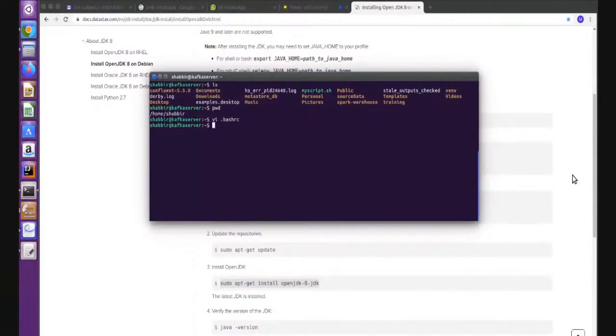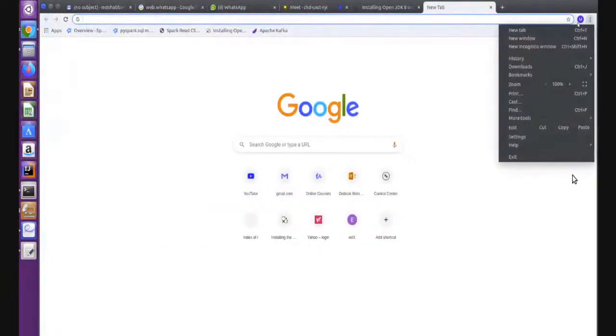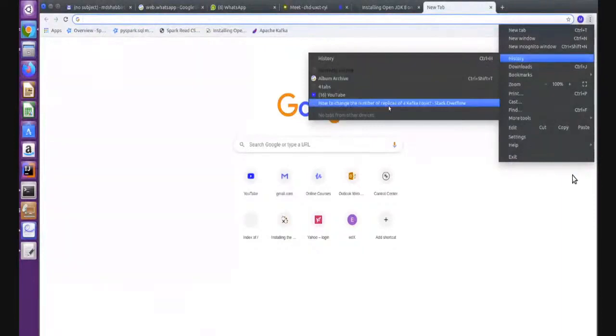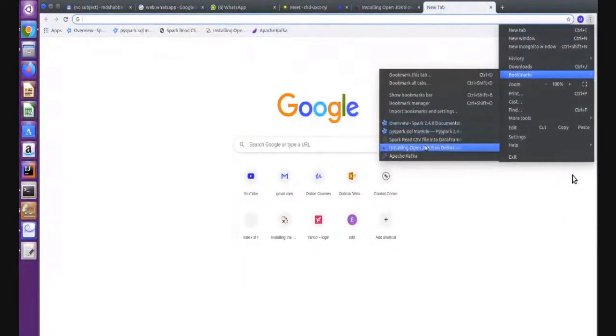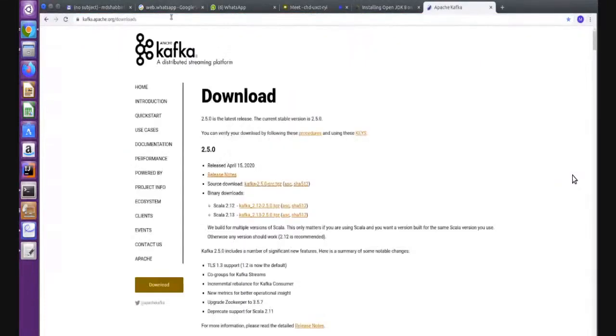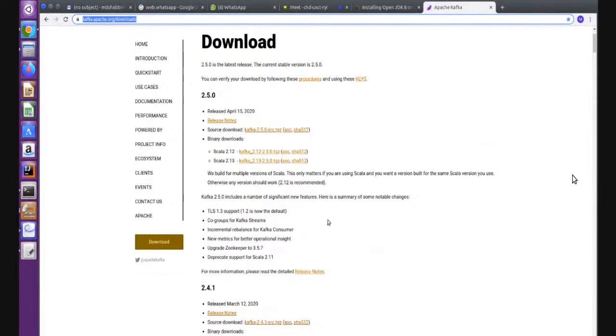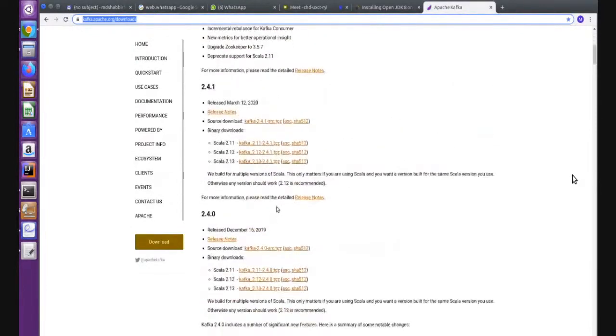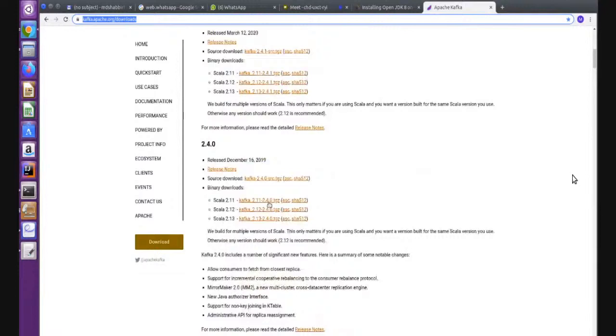now Java is working on your machine. Now you have to install Apache Kafka. For installation of Apache Kafka, you can go to the Apache website here, and you can download any version. I have downloaded 2.4.0. It will download a tarball. You have to extract it in a particular location, and that's it. Installation is very easy. Just click it and it will download on your machine.